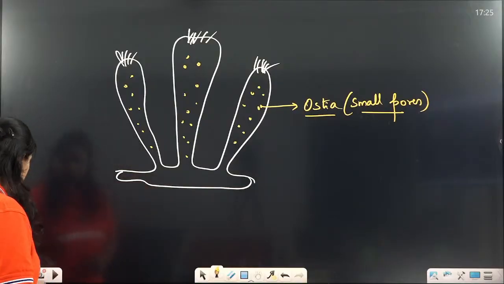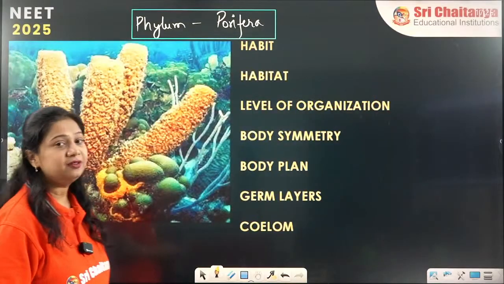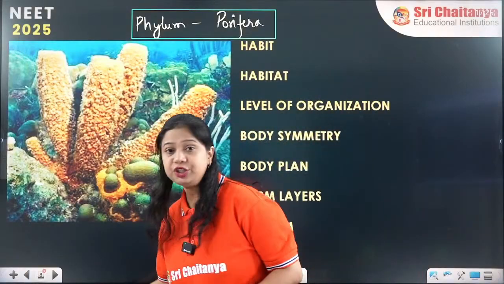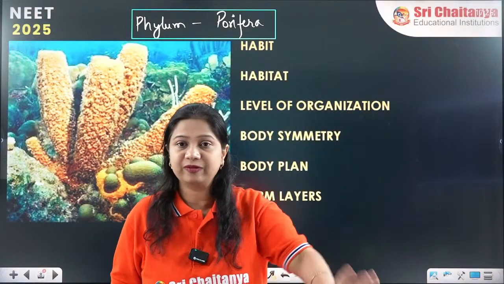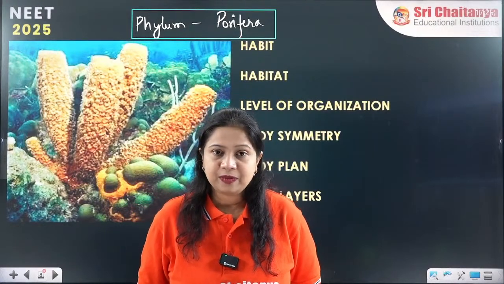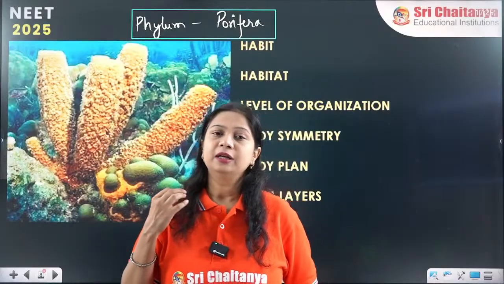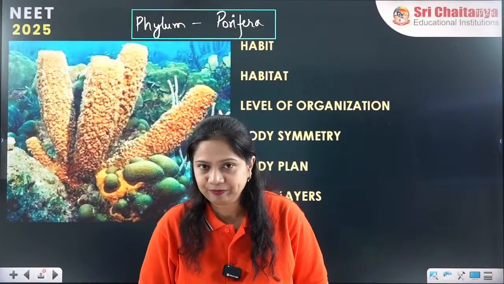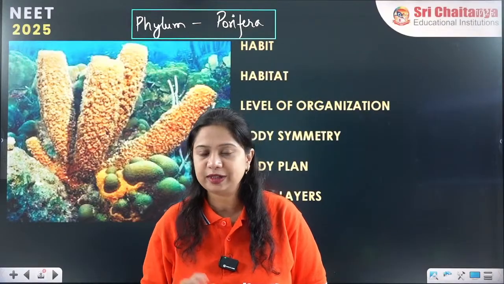Alright. So now moving on to the structure of the Porifera. How do we start studying each and every phylum? That is going to be very important. There are 11 phyla, and learning them point by point is a little tough. But there is a strategy to read them.